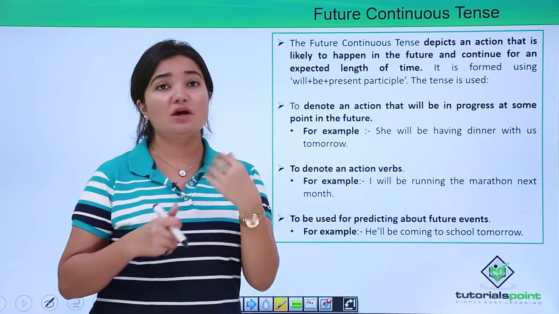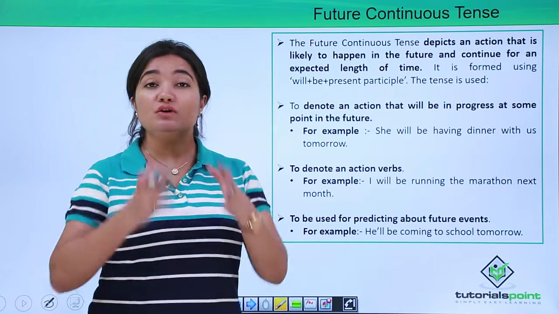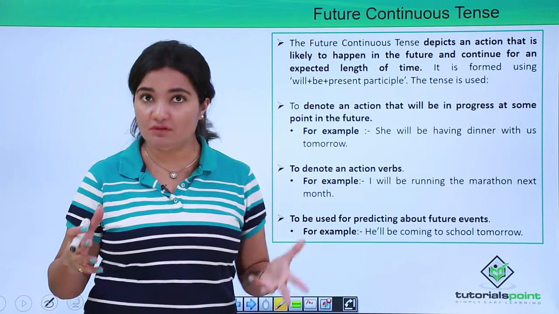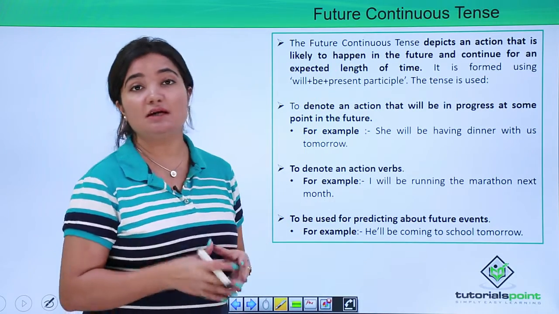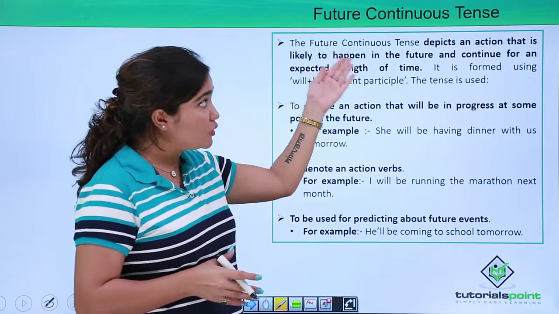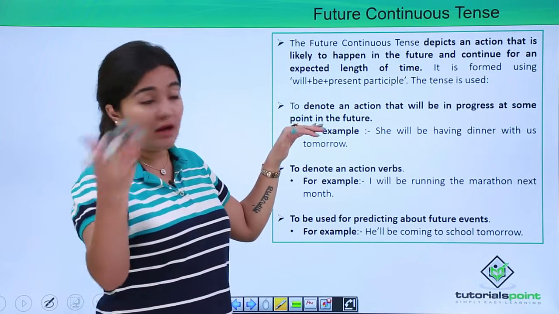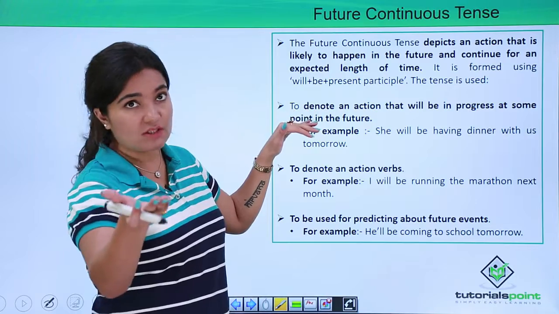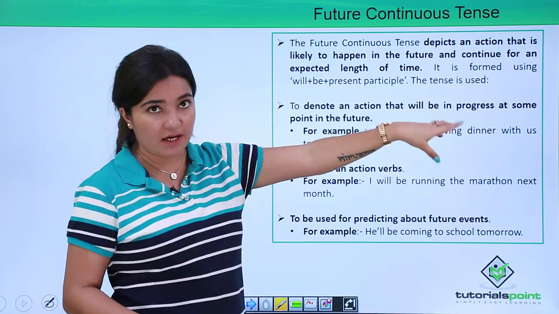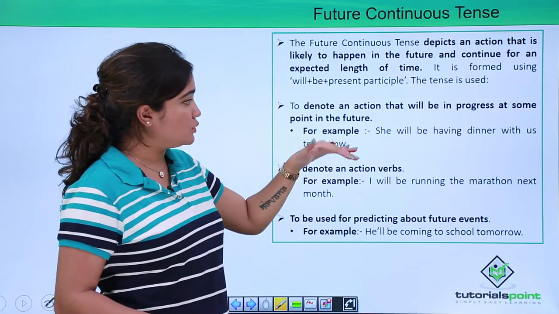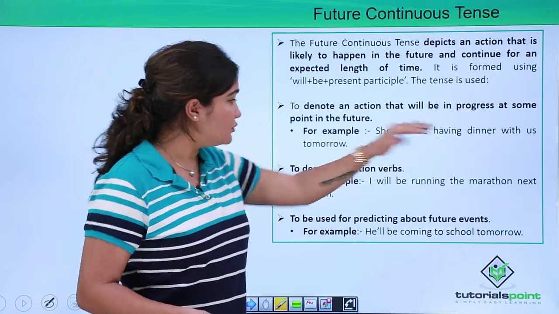So, something that is going to happen in future, and not only will it happen in future, it is also going to continue for some period of time in future, right? Only in that case will you designate a particular tense as future continuous tense. Okay. Now, what are the various sub-clauses wherein you can use it? To denote an action that will be in progress at some point in future. For example, she will be having dinner with us tomorrow.